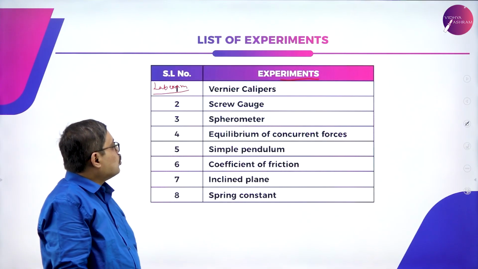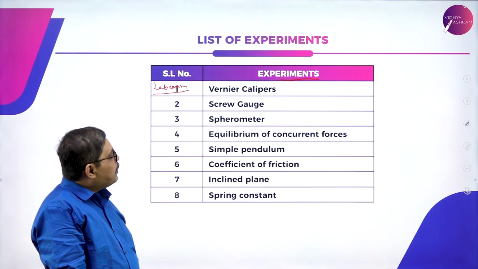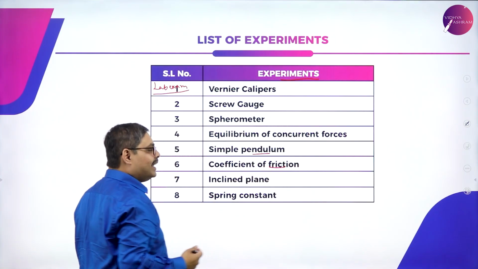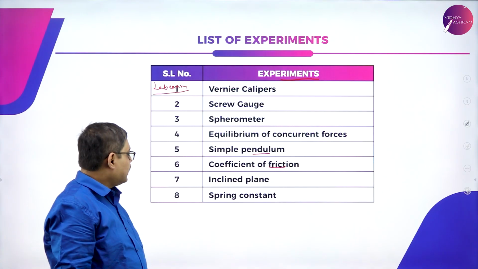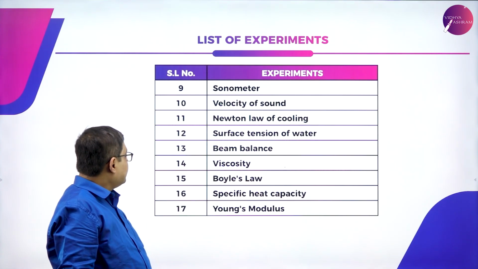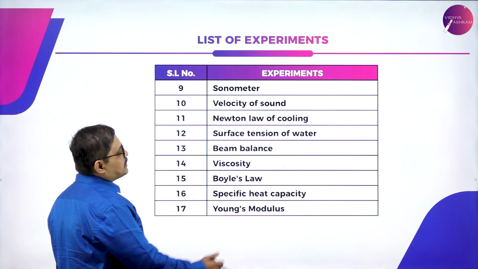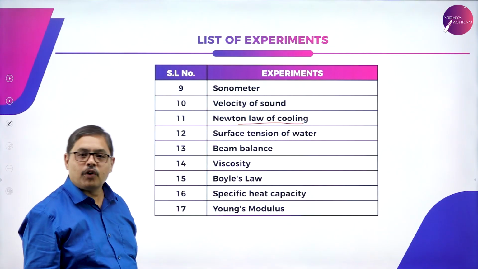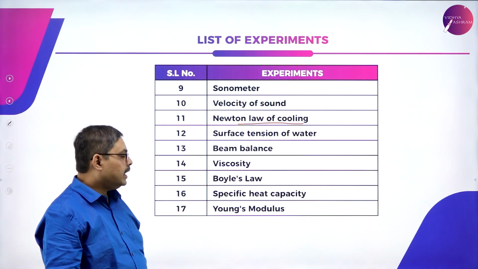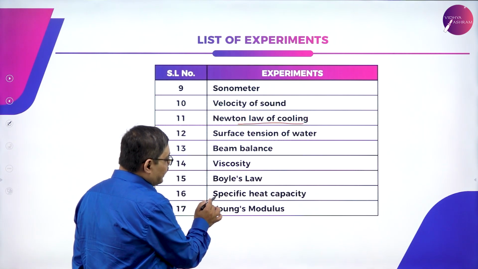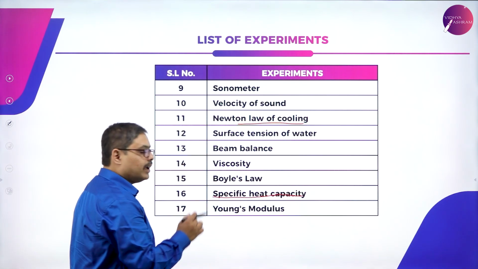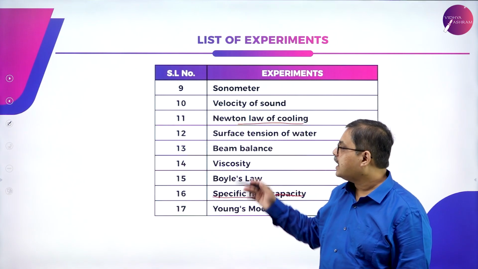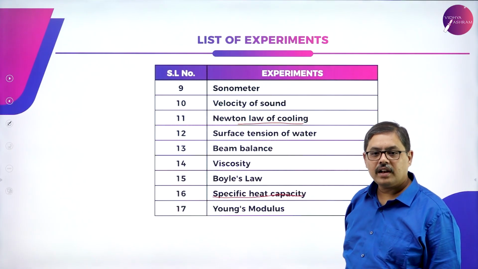Vernier calipers, screw gauge, spherometer, equilibrium of concurrent forces, simple pendulum, coefficient of friction, inclined plane, spring constant. These are the first 8 set of experiments. Then you have got sonometer, velocity of sound, Newton's law of cooling, one of the important concepts, surface tension of water, beam balance, viscosity, Boyle's law, specific heat capacity, one more important concept, and then ultimately Young's modulus. So among these 17 experiments, you will be asked to conduct any 2 experiments in your lab exam.